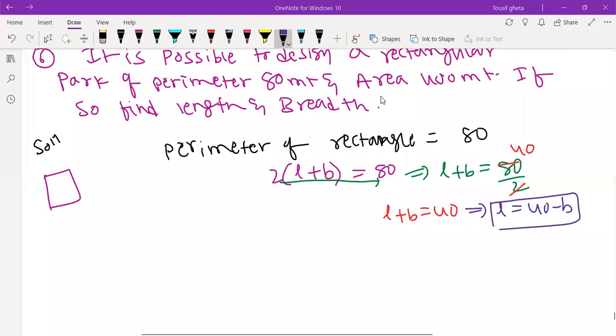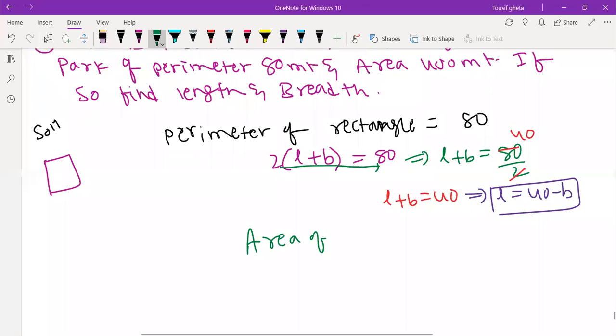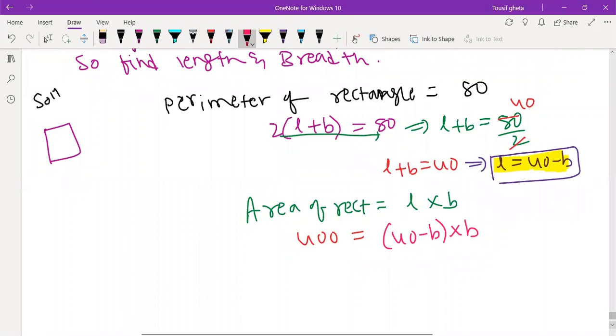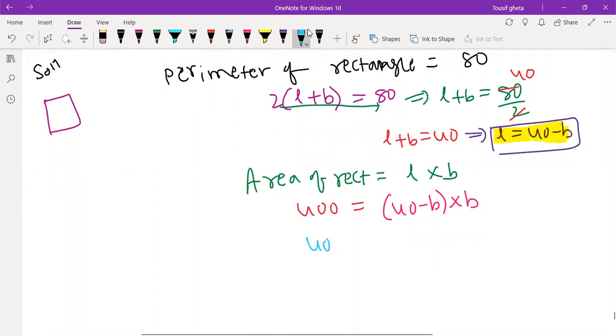Now, next step. Now they gave about area. We will go for area. Area of a rectangle is equal to length into breadth. So area of rectangle, how much they gave? 400. In the place of length, I can write 40 minus B, correct? So in the place of length, I will write 40 minus B into B. I'll get an equation. 400 is equal to 40 into B, we get 40B minus B square.